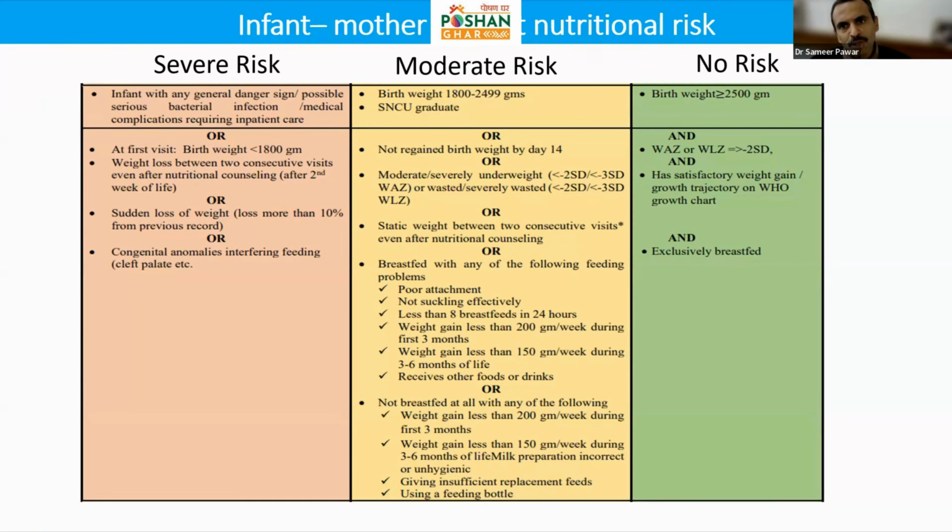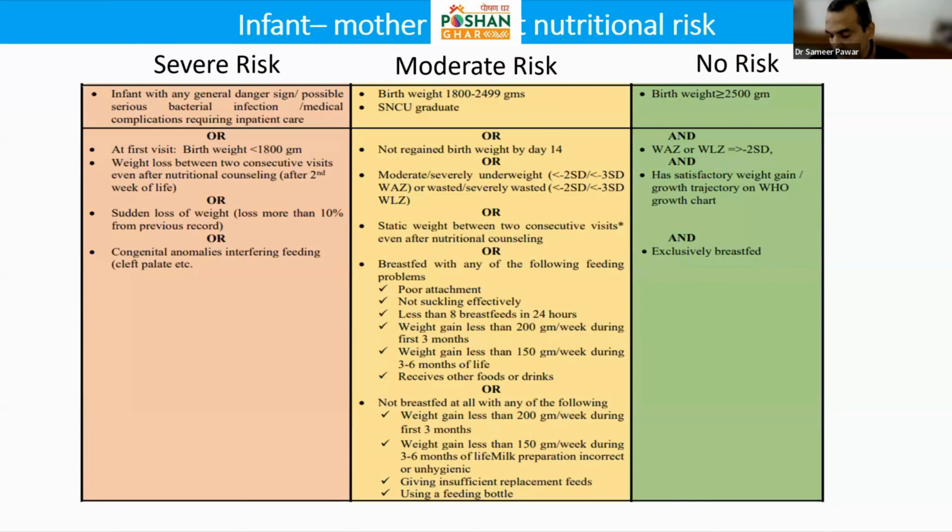We understand growth faltering from the perspective of measurement of weight or height or such parameters. But there could be some other risk factors beyond anthropometry, beyond these measurements, which could also make a child vulnerable to growth faltering. And hence we have gone beyond anthropometric measures to understand the risk, and we can classify children accordingly into different categories of risk and try and address them from the beginning.